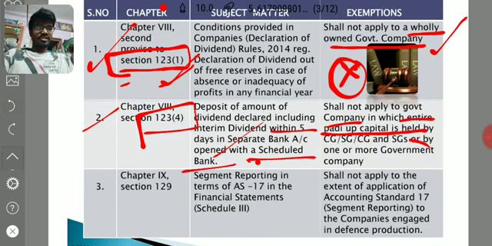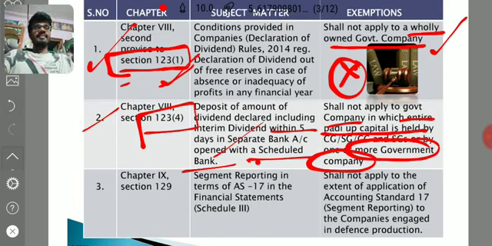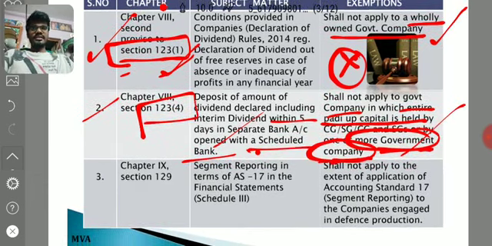There is a difference in this particular section only. It is clearly mentioned that one or more government companies. Only in this section 123(4) it is mentioned that if a company's paid up share capital is held by the central government, state government, or by government companies, then such company need not deposit that dividend amount in a separate bank account within 5 days. You have to remember this. Only in this section has it been given for government company, right? Coming to our next section,